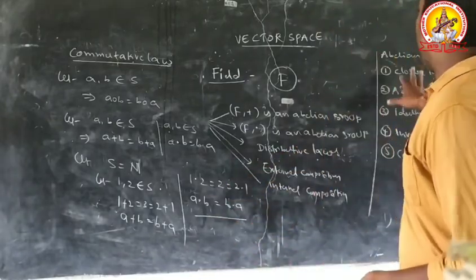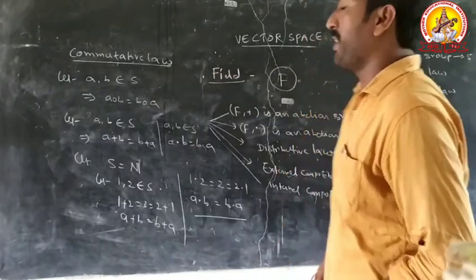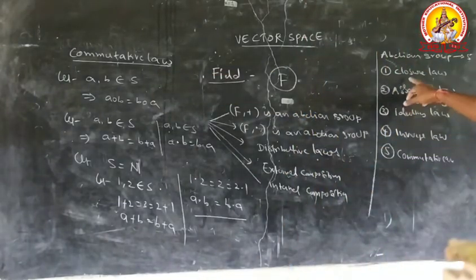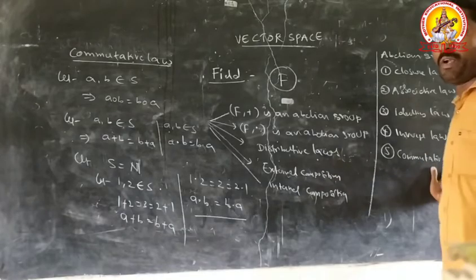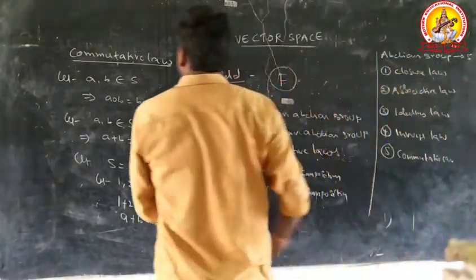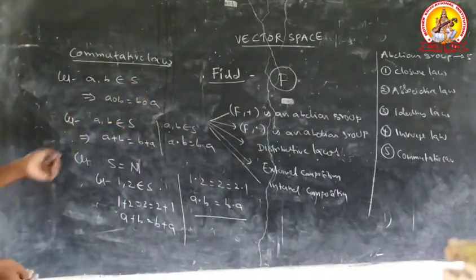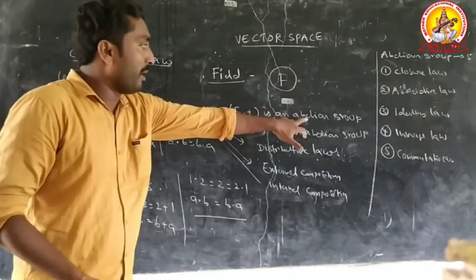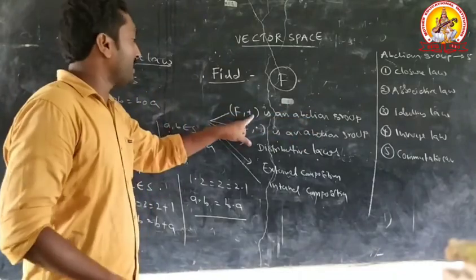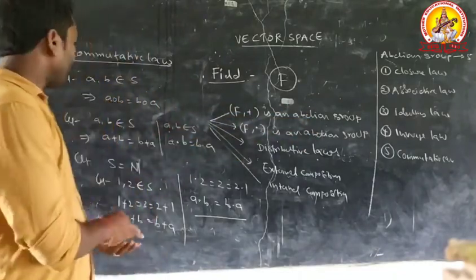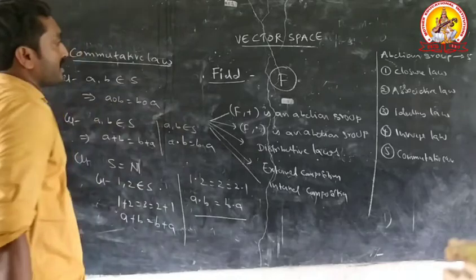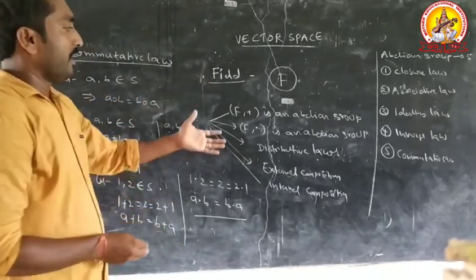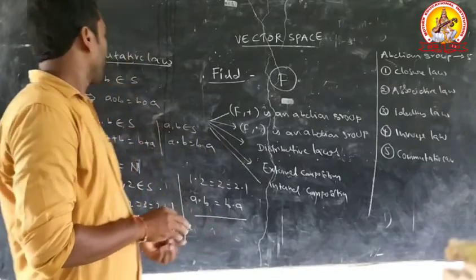Therefore, every group, suppose for example S satisfies these conditions. One condition is closure law, another condition is associative law, another condition is identity law, another condition is inverse law, another condition is commutative law. Therefore, if 5 conditions are satisfied, then S is an abelian group with respect to addition and with respect to multiplication. Therefore, these two conditions are satisfied. Next point is distributive laws.